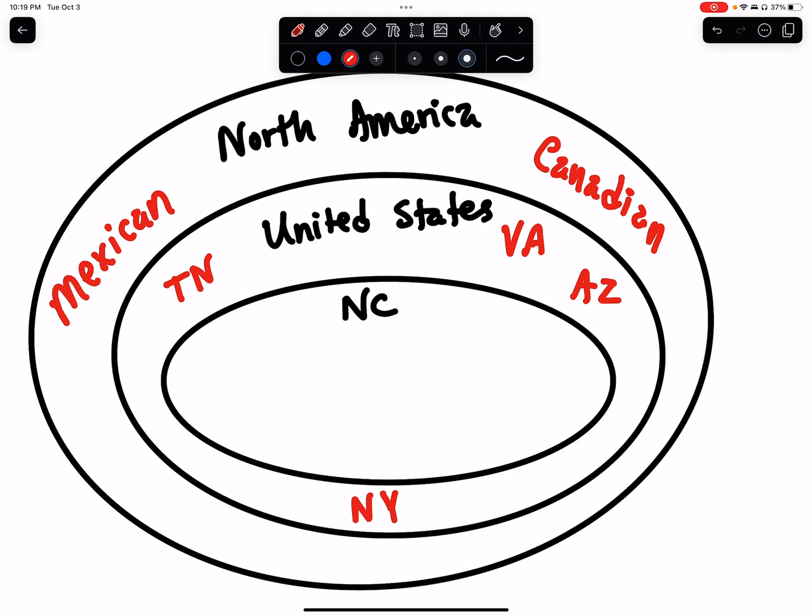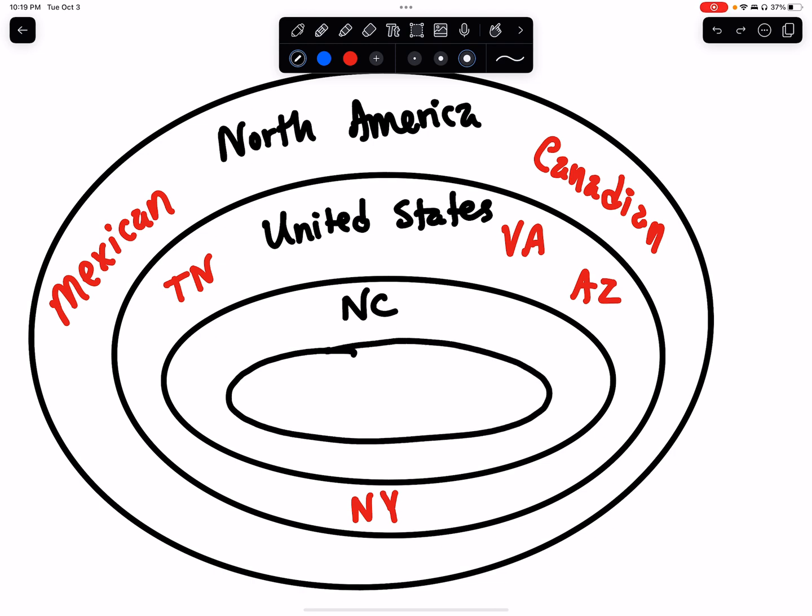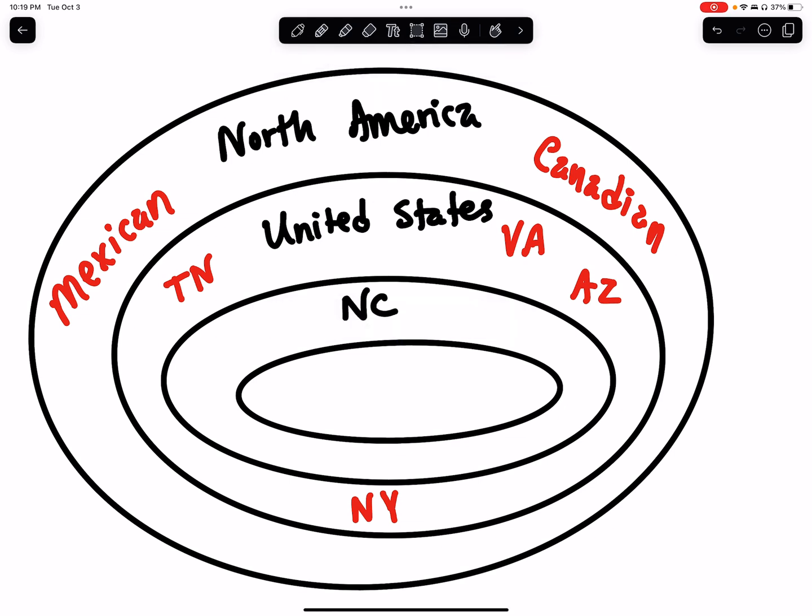And then inside of North Carolina, we have another oval. Again, you don't have to draw this. We're just watching here. Let's say that this oval right here represents people who live in one of the special counties, the best county in North Carolina, and that would be Ashe County. Okay, this would be Ashe.